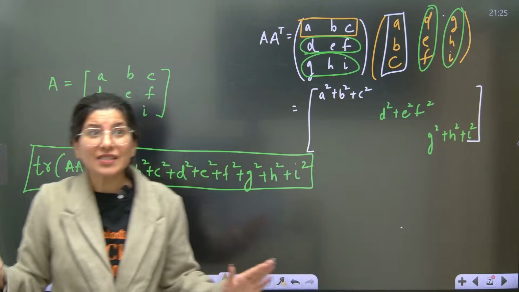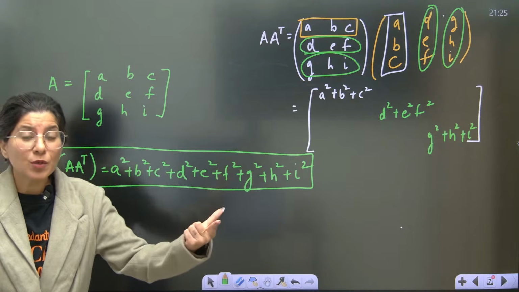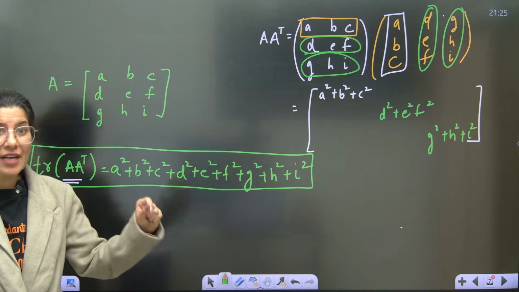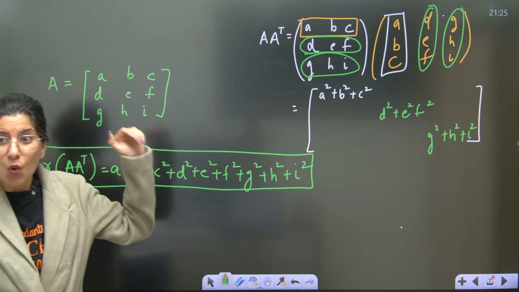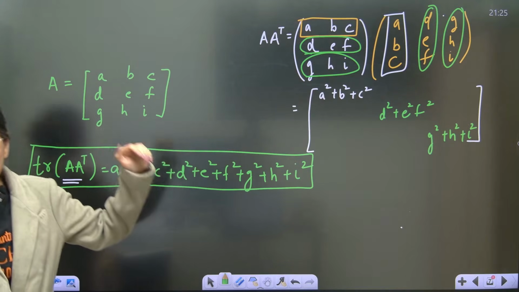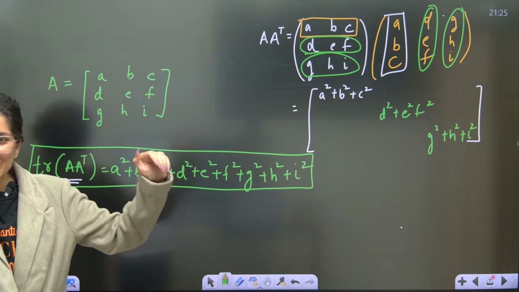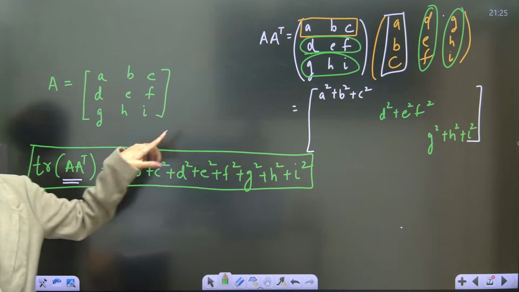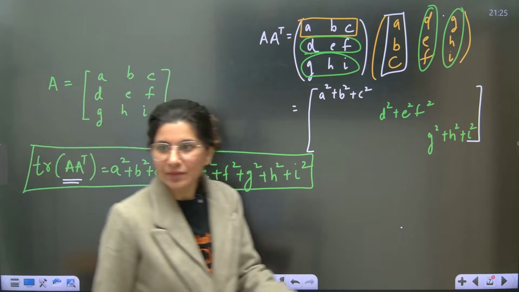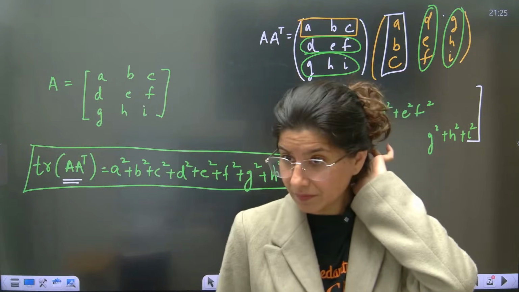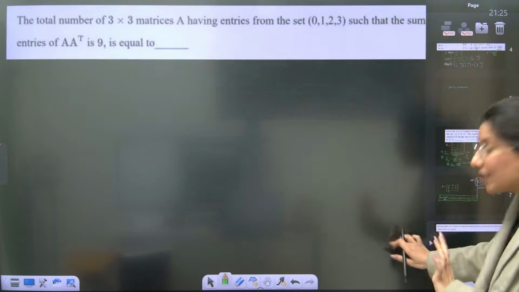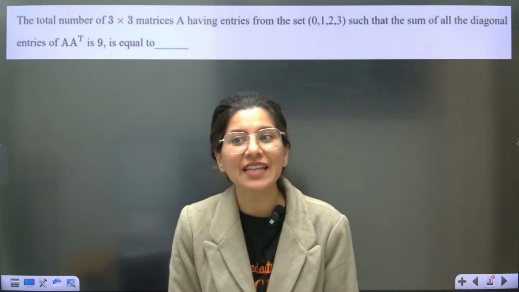Whenever you see A transpose product, A into A transpose, you should understand this. Anvit is saying, I got this type of question in today's mock and I skipped. Okay. So now you are understanding trace of A transpose. Now tackle the question. Now you'll have fun tackling this question.